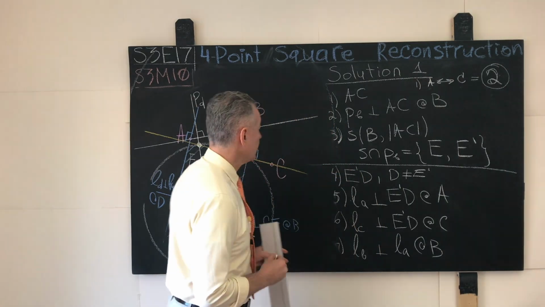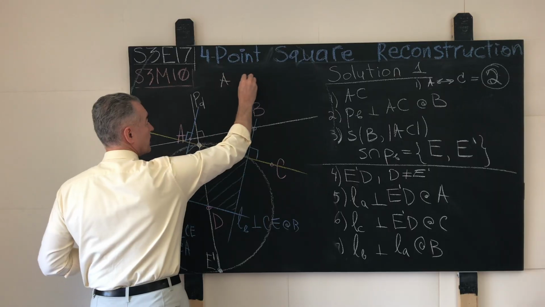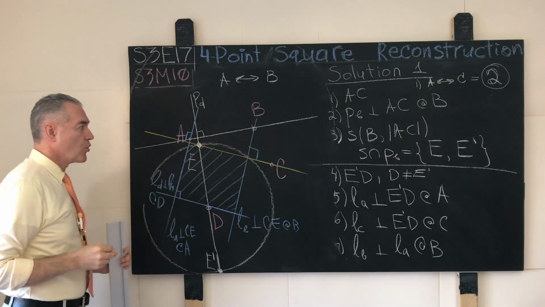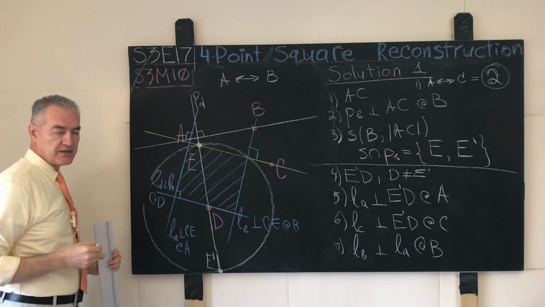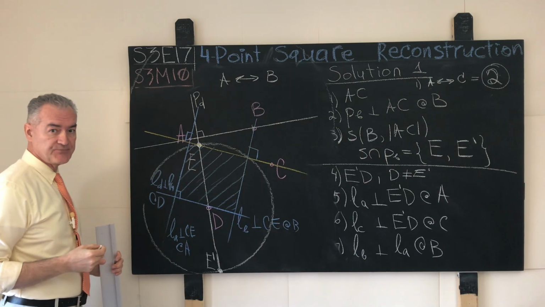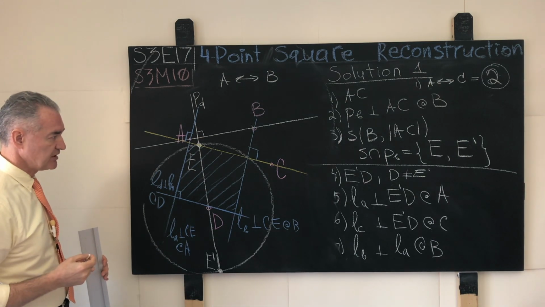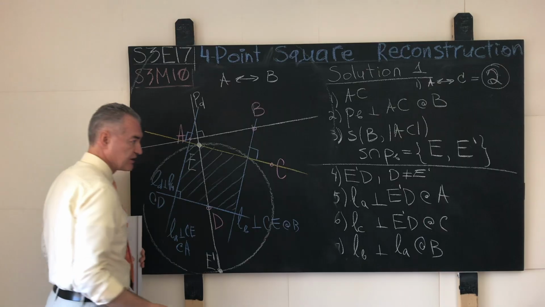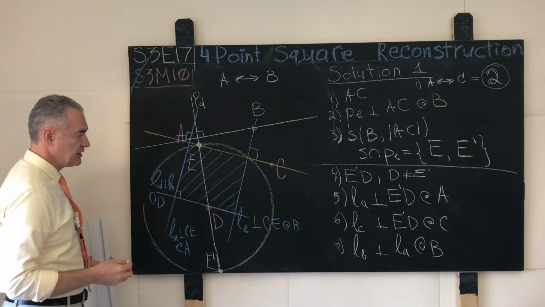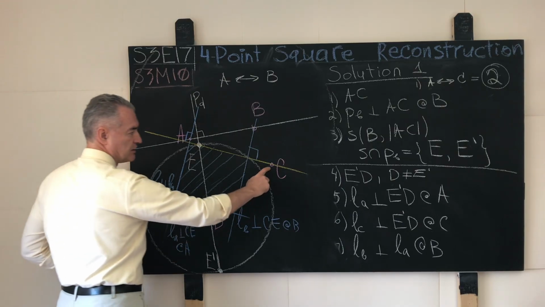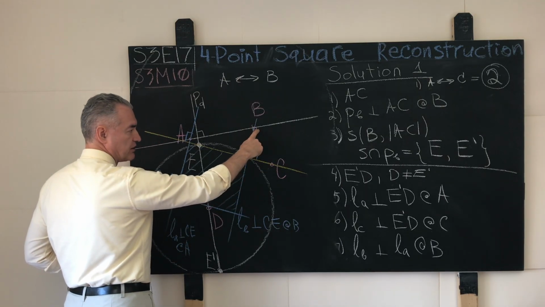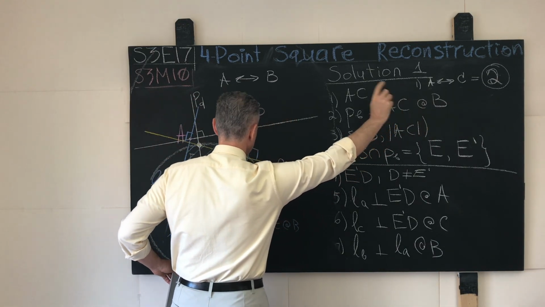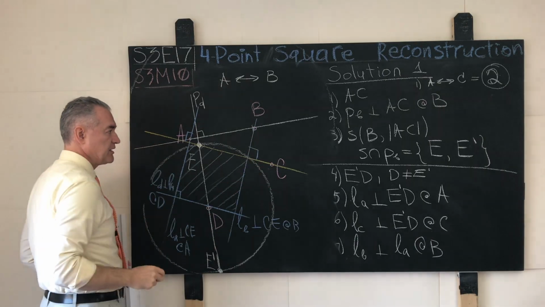As such, making an assumption that the points this time A and B belong to the opposite sides of a mystery square or to the straight lines that contain the extensions of these sides of the square, then we will have essentially the same construction as we did before. I kept for your reference the original algorithm on the right hand side of the board. You can compare it, but here we basically, instead of the point C, take the point B to play the role of the point C.